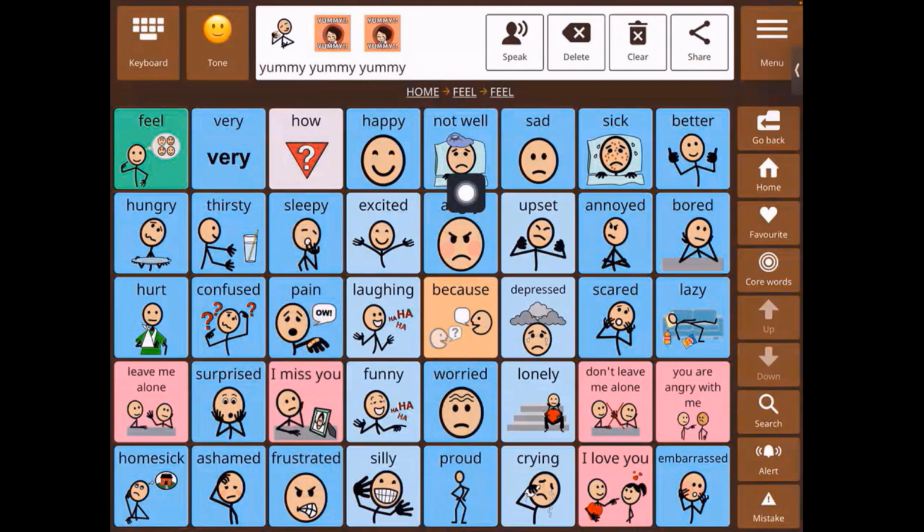And I've done the same for sad, right? So you have sad, upset, depressed, lonely, crying. So this is how, when you go into word type and you select the different shades, this could be an example of how you might use the shades to set that up. All right, so we've looked at GIF, we've looked at color coding.